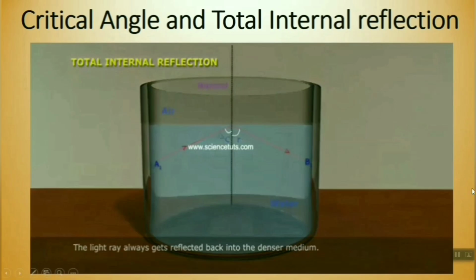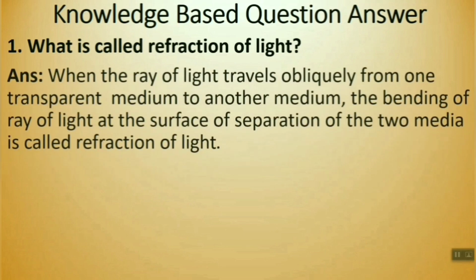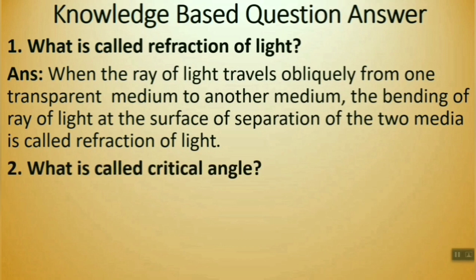Okay, hope you did understand. Now come to the knowledge-based question answers, as it is a revision class. So our first question: what is called refraction of light? You already know the definition, though I'm repeating. When the ray of light travels obliquely from one transparent medium to another medium, the bending of the ray of light at the surface of separation of the two media is called refraction of light.